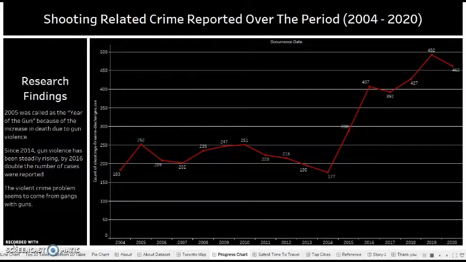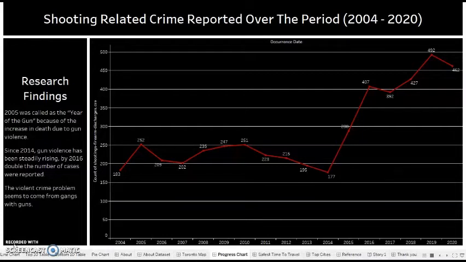The number of people who died because of gun related shooting activities increased. There were some protests, which led to a reduction in the number of deaths or cases related to shooting, but this kept on fluctuating until 2014.